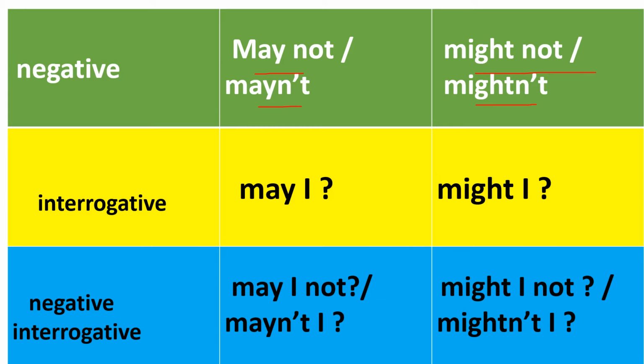The interrogative form of may, if we take the subject I: I may is the assertive form, and the interrogative is may I. The negative interrogative is may I not or mayn't I. The negative interrogative form of might is might I not or mightn't I.